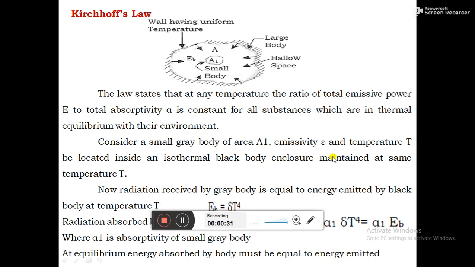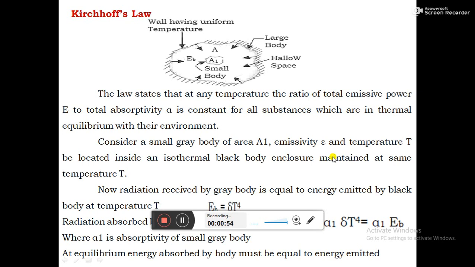The Kirchhoff law states that at any temperature, the ratio of total emissive power to the total absorptivity alpha is constant for all substances which are in thermal equilibrium with their environment.